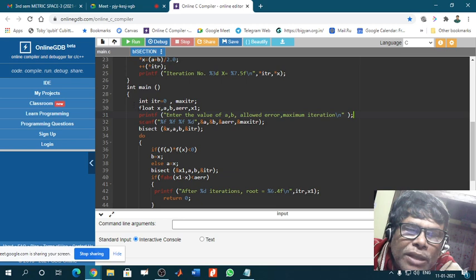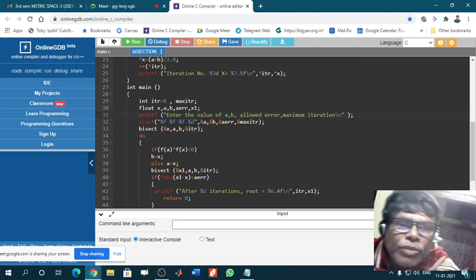After that, this part is the declaration of the variables. Now this is a must. In the body of the code, you have to declare all the variables you have used, whether they are integer, or float, or string variables. So variable declaration is a must at the beginning of the body of the program.